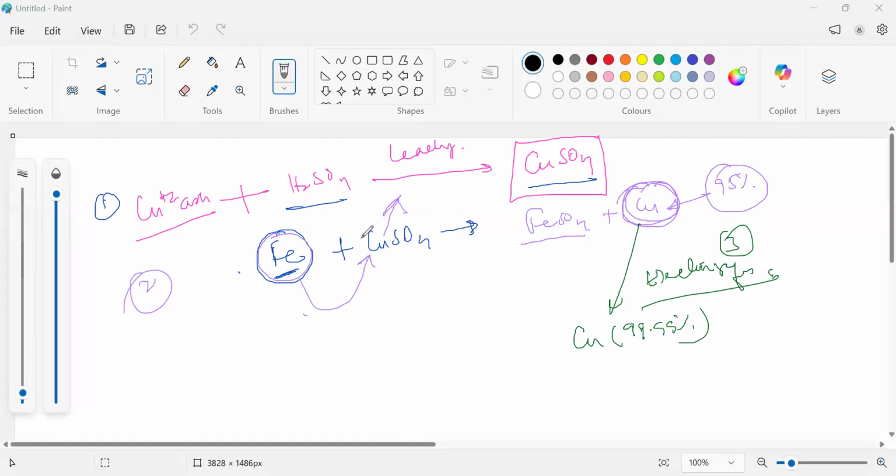Again, I'm telling you, we take the plants, we grow specific plants which absorb copper ions from the low-grade ores, copper low-grade ores.